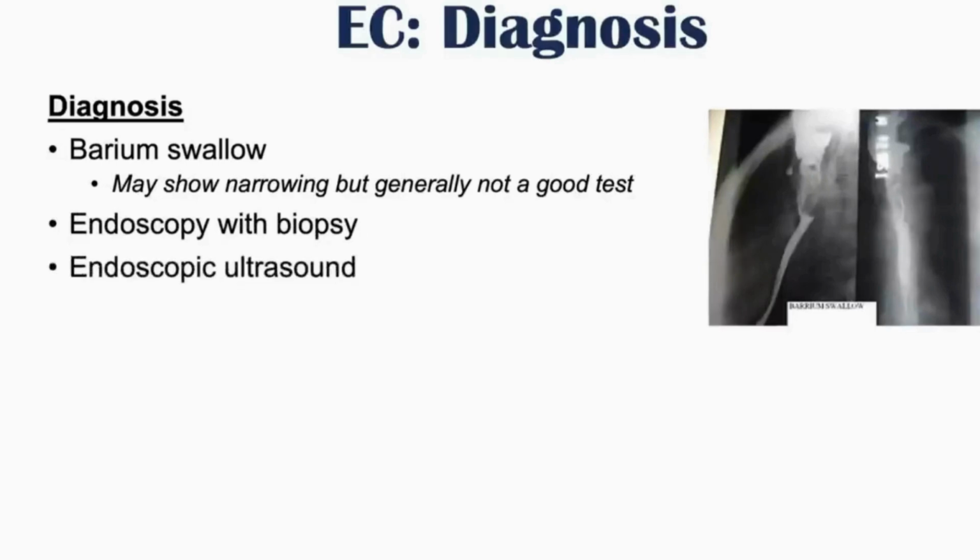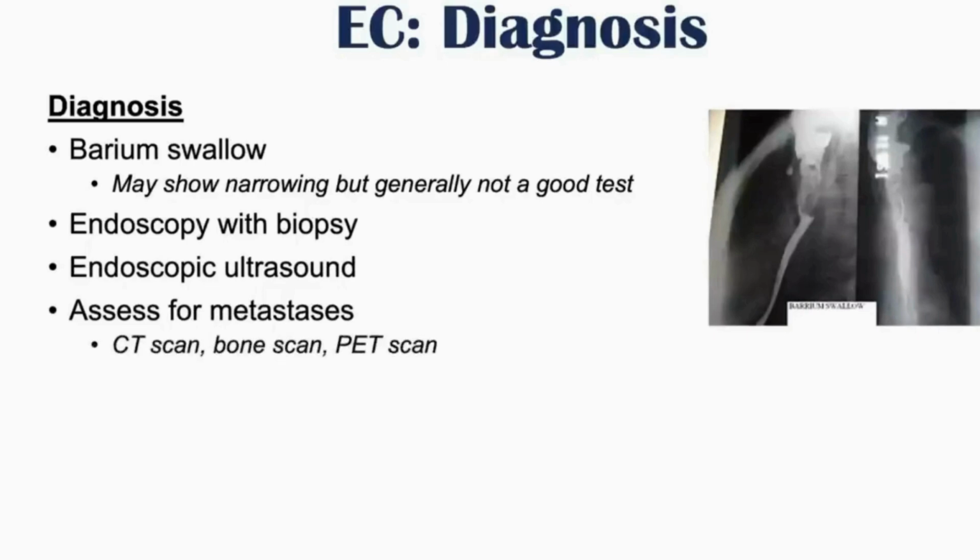And then some other tests can be performed, including endoscopic ultrasound, and then other imaging modalities to assess for metastases as well. So CT scan, bone scan, or PET scan can be performed to assess if there are metastases in other places in the body. Once a clinician has diagnosed esophageal cancer, how is it treated?